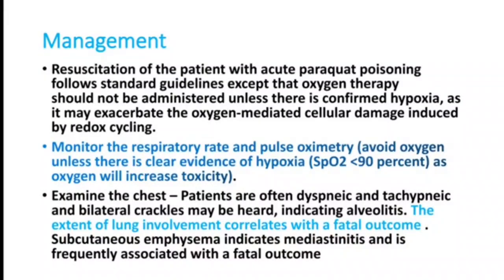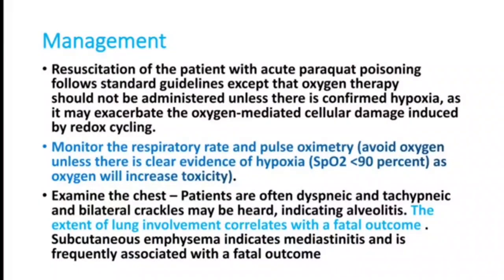But if you anticipate an inflammation in the throat and it's going to produce a complete obstruction of the airway, then it is better to intubate the patient very fast. Chest examination should be done, because most of these patients initially can have lung infiltrates because of the aspiration pneumonitis. Later it can produce ARDS or chemical pneumonitis features.